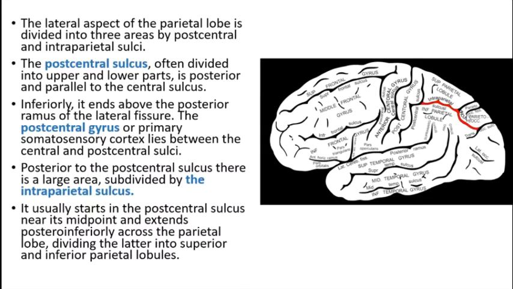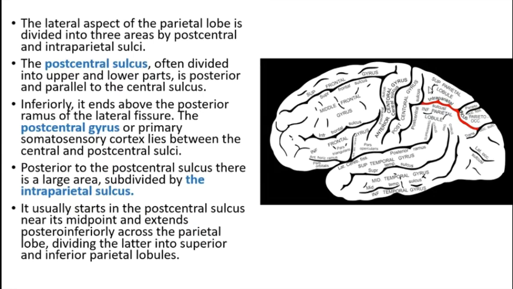Now, let us see the sulci and gyri on the parietal lobe. First of all, observe this. This is called the interparietal sulcus. So, let us just discuss this. The lateral aspect of the parietal lobe is divided into three areas by the post central and intraparietal sulcus. ये है post central sulcus और ये है interparietal sulcus. The post central sulcus is often divided into upper and lower parts.